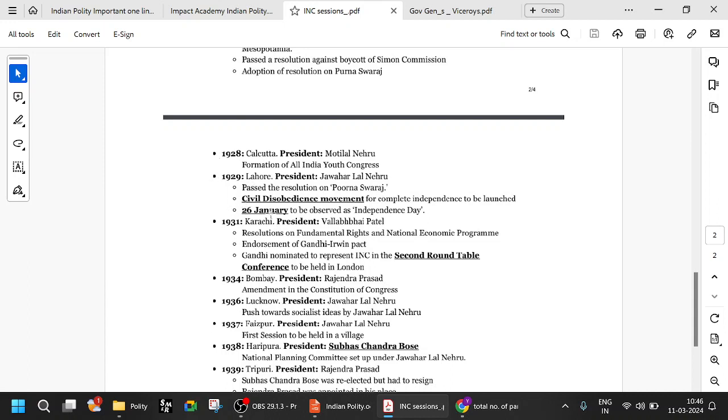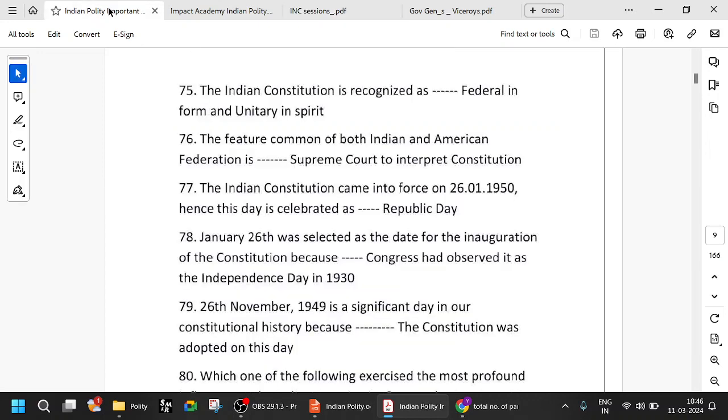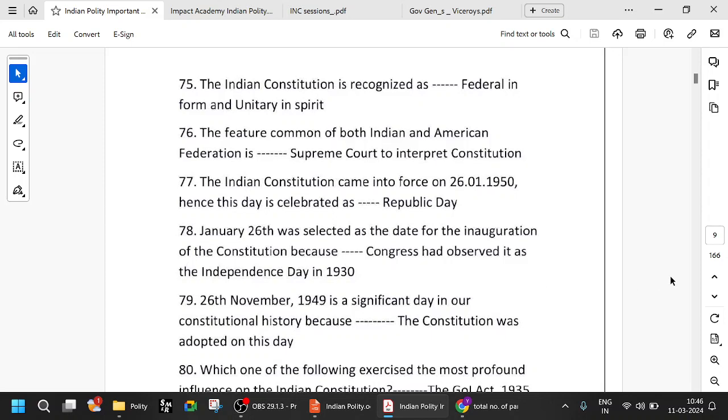So because of that, we again chose January 26, but this time in 1950, because the Congress had already observed January 26th as Independence Day in 1930.